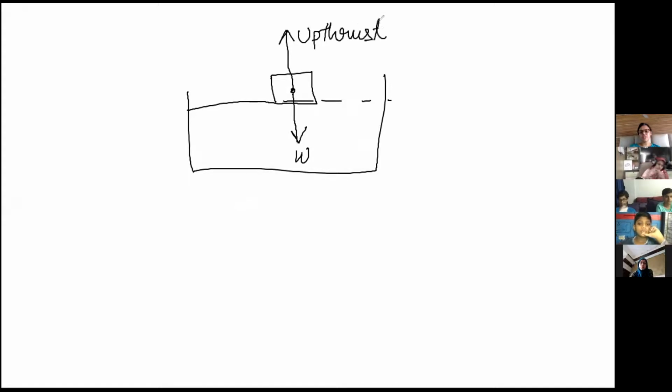It is called upthrust, and because of this the object floats. Now when I say your weight becomes greater than upthrust, that means when the mug is filled with water, the weight of the mug will be more, right? So what happens when weight is greater than upthrust? The downward force will be more, so the object will go and sink at the bottom.